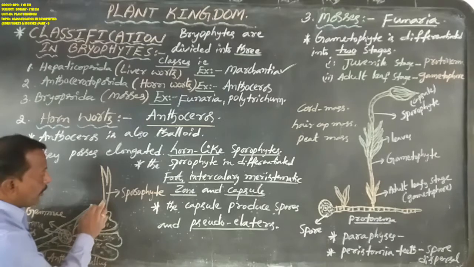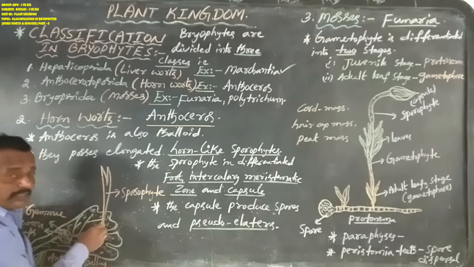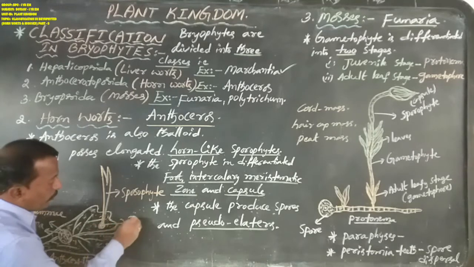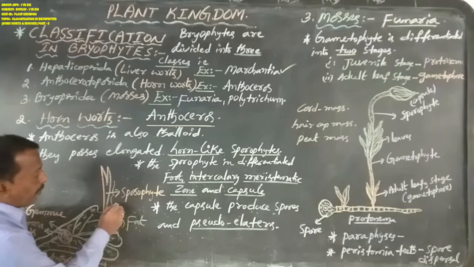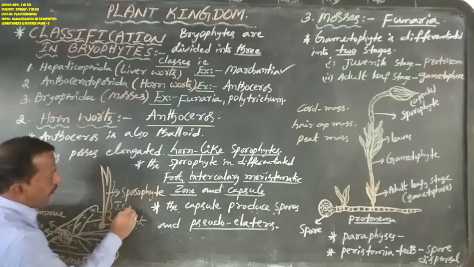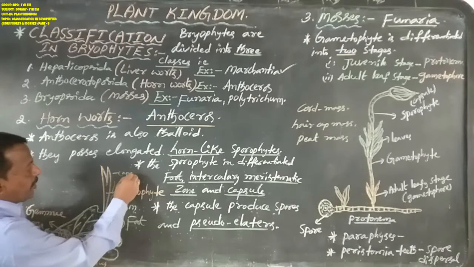But the Anthoceros sporophyte is differentiated into three parts: the first is the foot, the second is not a seta but only the intercalary meristematic zone, and the third is the capsule.